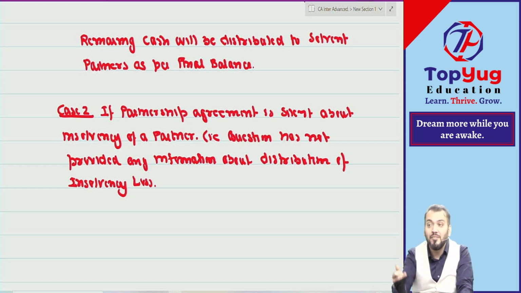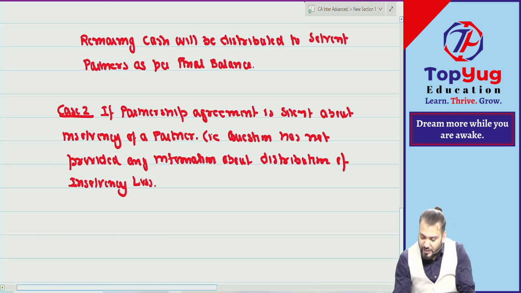The case will go in front of the court, and the court will decide. So there is one very important case law, that is Gardner versus Murray. Some case was decided some years before. Whatever was decided in that case now becomes the rule for the distribution of loss in case of insolvency.